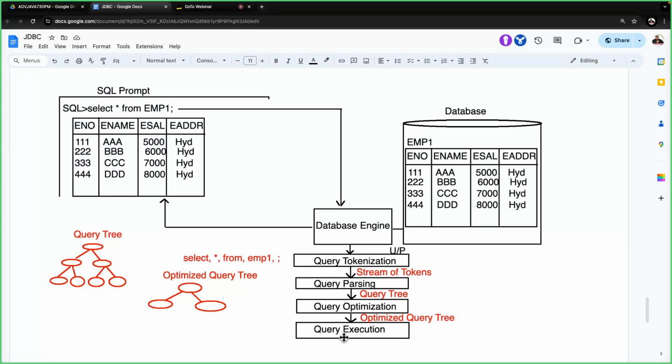Out of 100 executions of the insert SQL query, only the first time we perform tokenization, parsing, and optimization. The remaining 99 times we are not performing these three activities, so some burden is reduced for the database engine and unnecessary work is avoided. Automatically execution time is reduced, and when execution time is reduced, the performance of the JDBC application is improved. Because of that, prepared statement provides more performance when compared with statement.